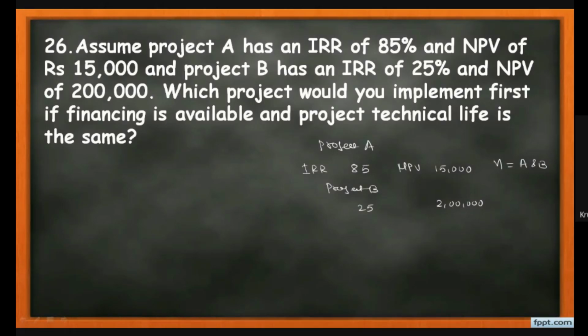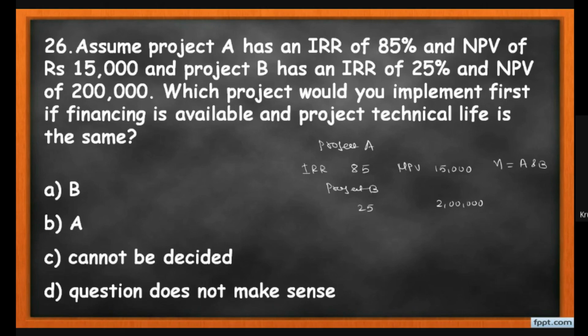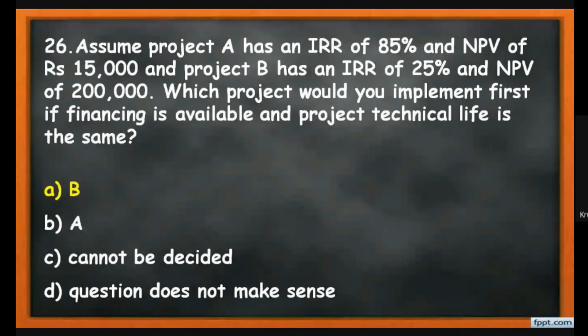So on the basis of NPV, we can say that if the NPV is more, your project is more suitable, as well as for IRR, the lesser the IRR, your project is more suitable. So on the basis of this IRR and NPV, project B is very suitable. The options given over here are B, A cannot be decided, and question does not make sense. But the correct option over here is project B. So that is our correct answer.